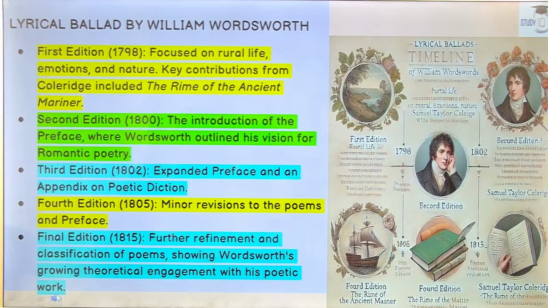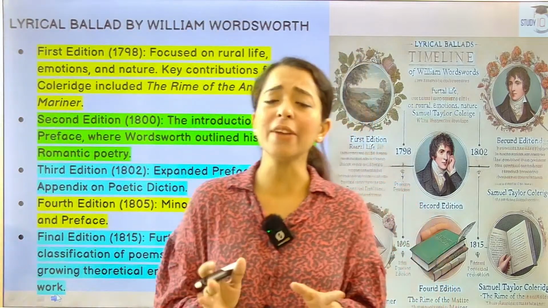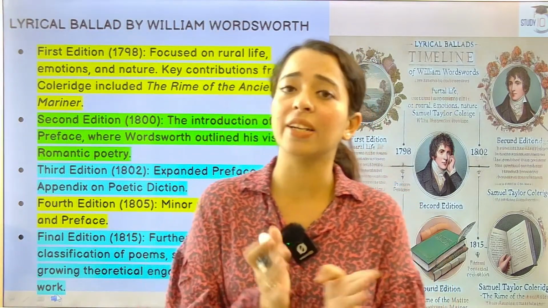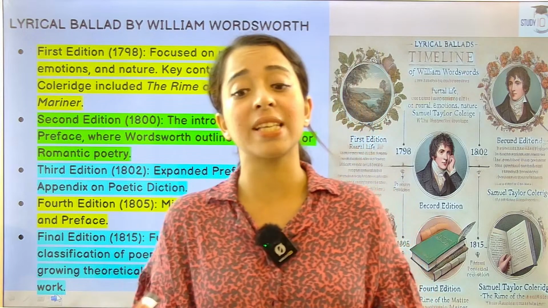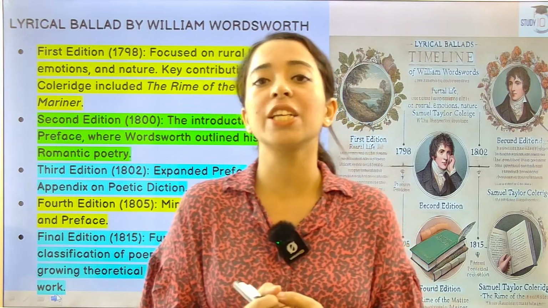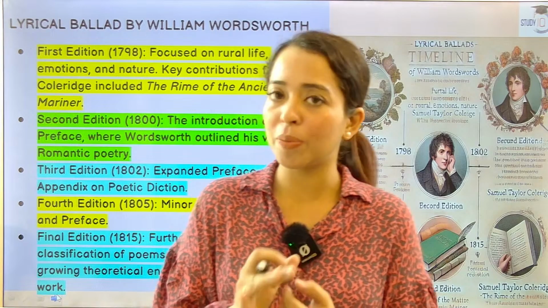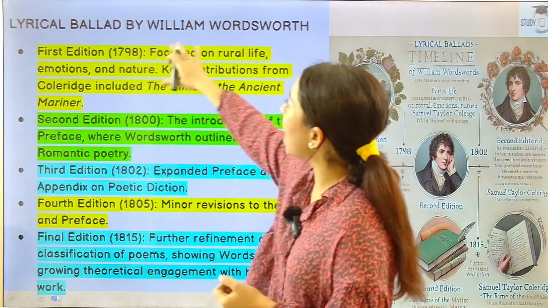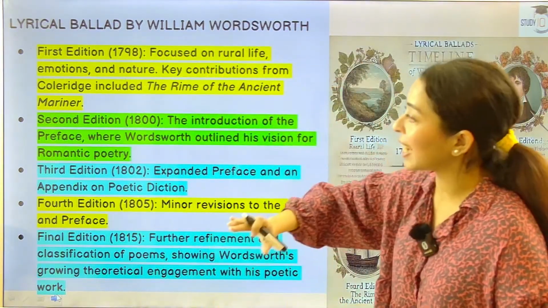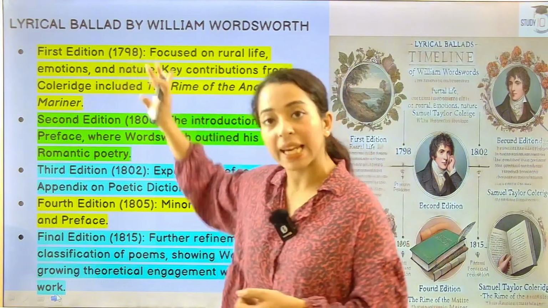Okay, so first of all we need to understand कि Lyrical Ballads कब आया, कितने editions आए. ये favorite question है NT UGC NET का, and we will be discussing that. So Lyrical Ballads by William Wordsworth, first edition is 1798.